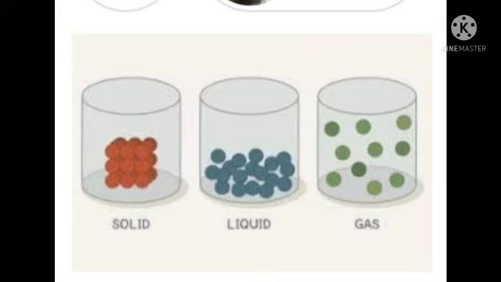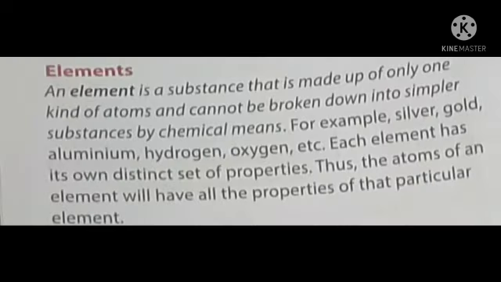Now we can learn what is an element. Already I said the same kind of atoms are present there. An element is a substance that is made up of only one kind of atoms and cannot be broken down into simpler substances by chemical means.